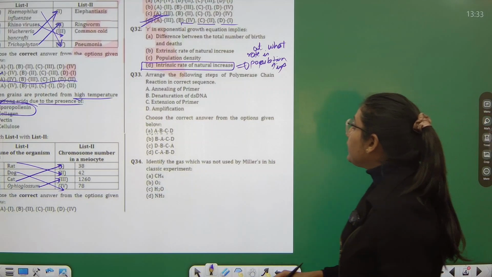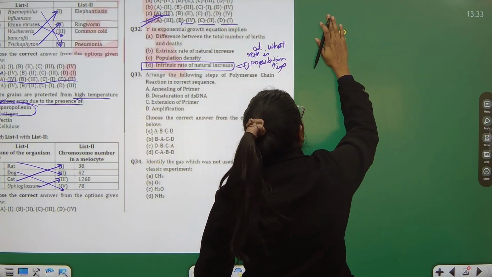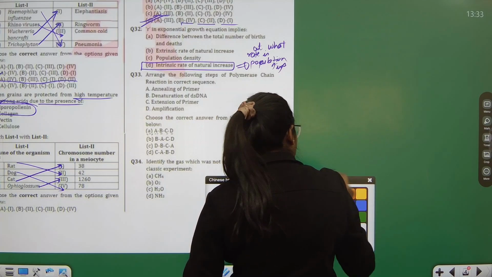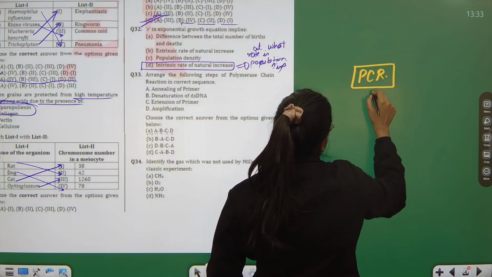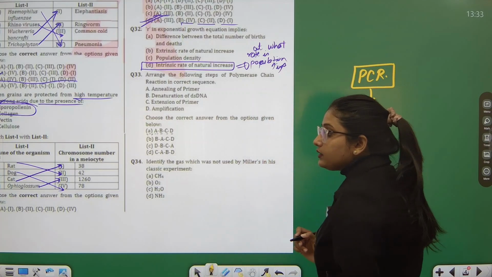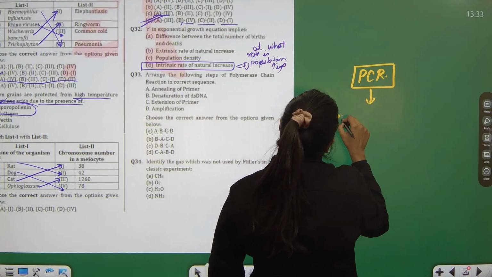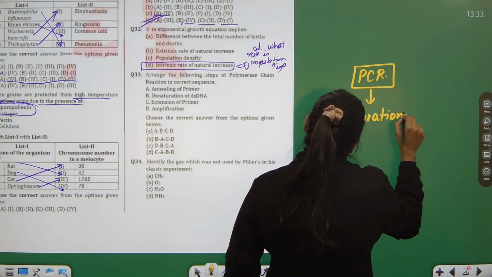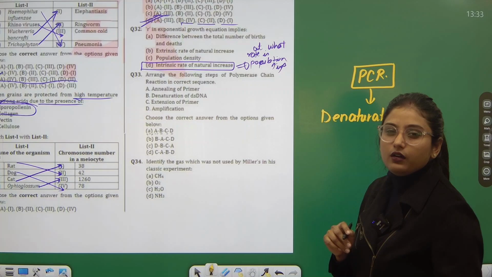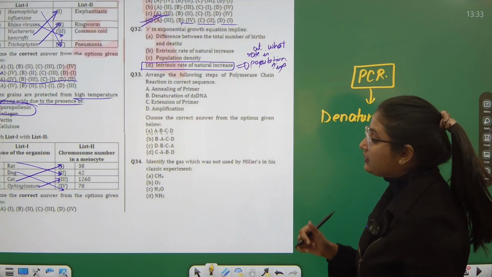Now talking a bit about the steps of polymerase chain reaction. Actually, PCR we have discussed in the previous PYQs also, but still I'll repeat. The PCR involves very easy steps. The first will involve the denaturation. In normal terms, I can say first, clean off all the impurities, like you can memorize it this way.